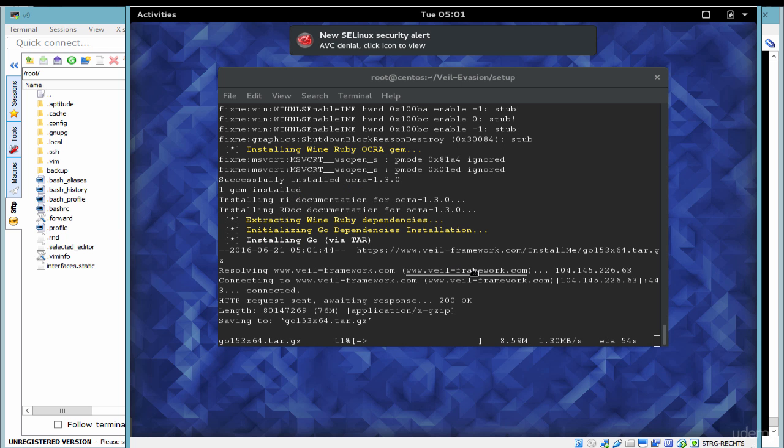It might take a short while depending on your internet speed, but we are almost done with the installation and there will be one more step required just before the finalization of the Veil Evasion program.